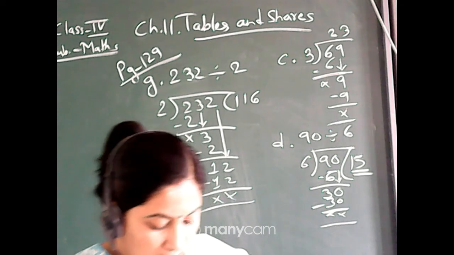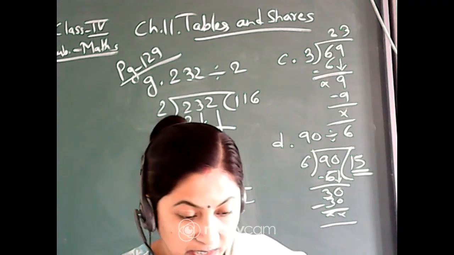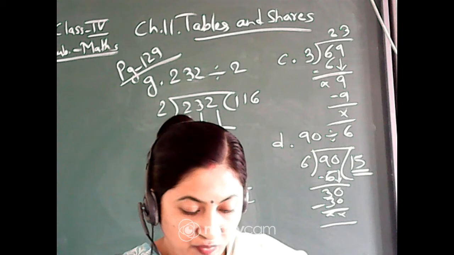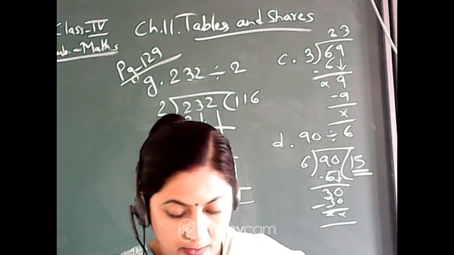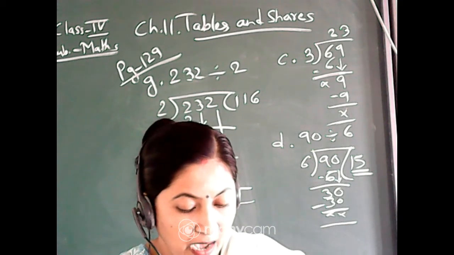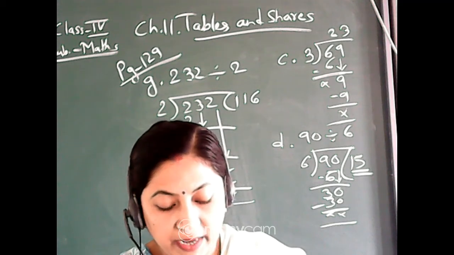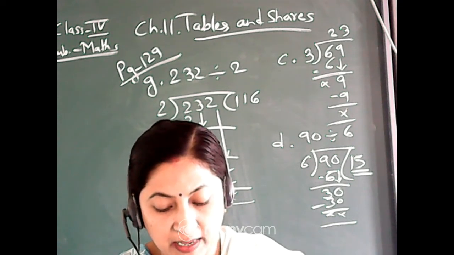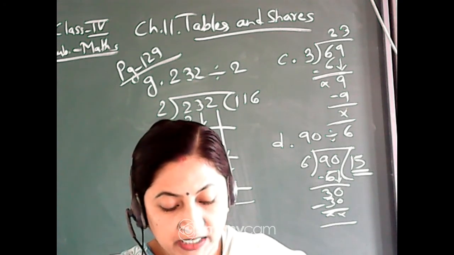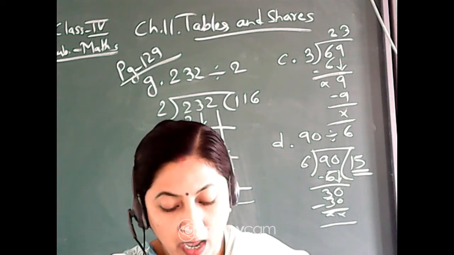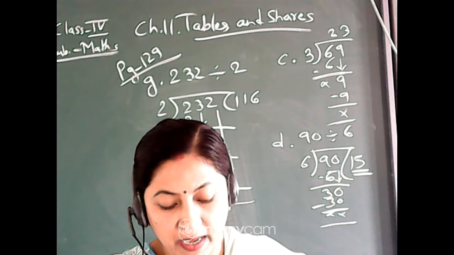Okay. Now come to page 130. See, number I. Meera made 204 candles to sell in the market. She makes packets of 6. How many packets will she make?